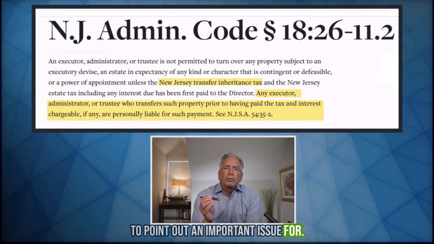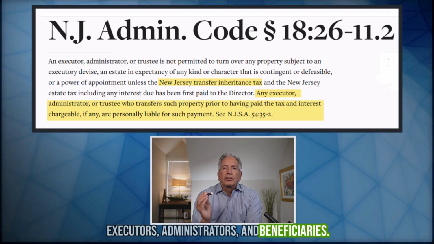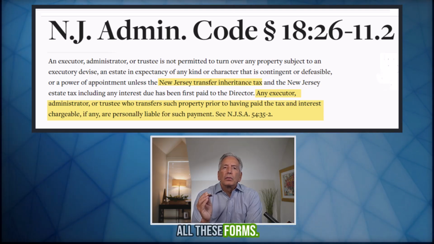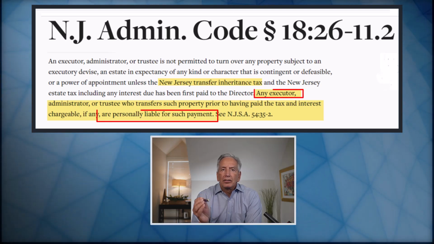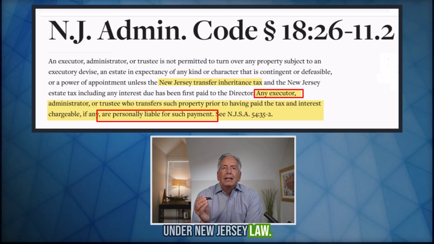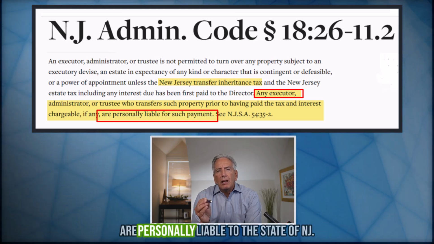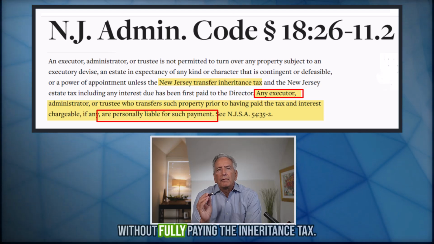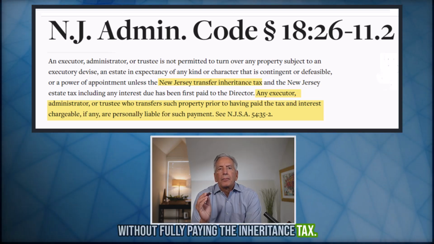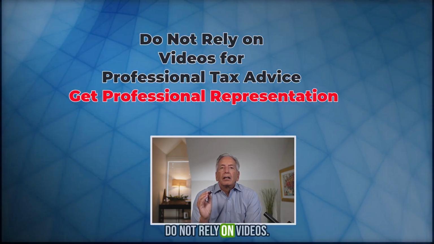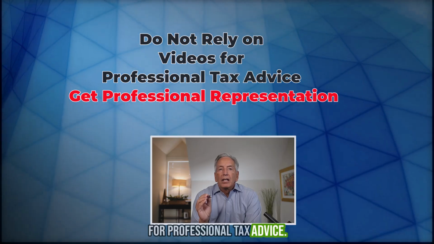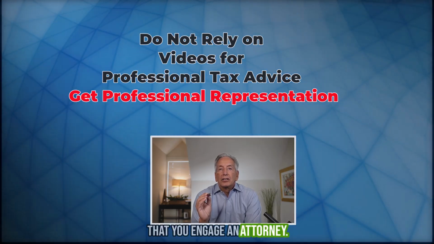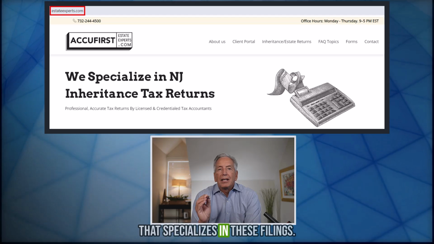I want to pause for a moment to point out an important issue for executors, administrators, and beneficiaries of the estate. All these forms must be signed and notarized by the executor. Under New Jersey law, executors and administrators are personally liable to the state of New Jersey for unpaid tax if they distribute assets without fully paying the inheritance tax. It's very important that beneficiaries and executors do not rely on videos for professional tax advice. I highly recommend that you engage an attorney or tax accountant that specializes in these filings.